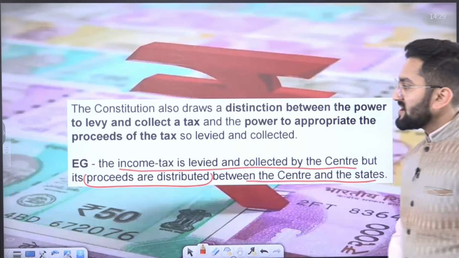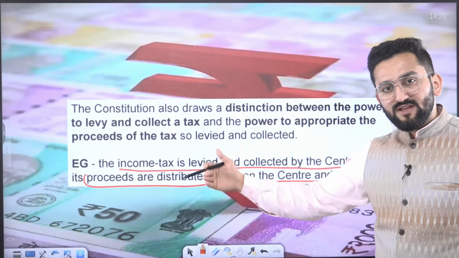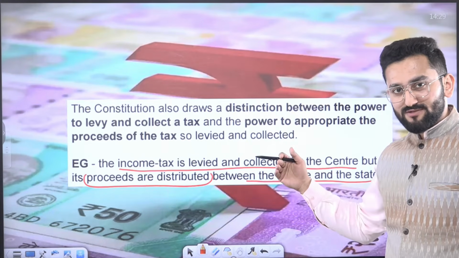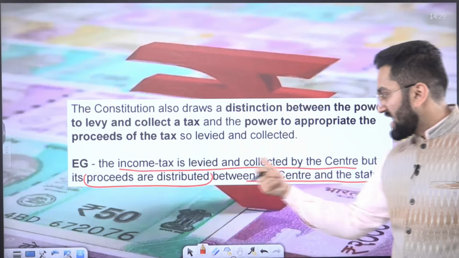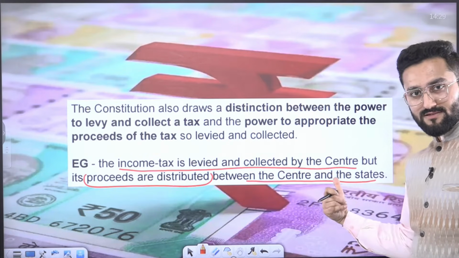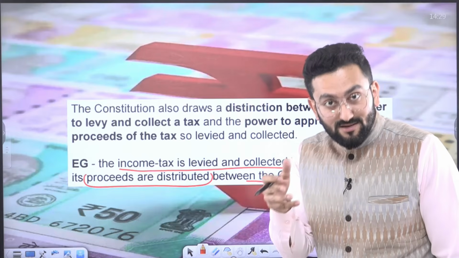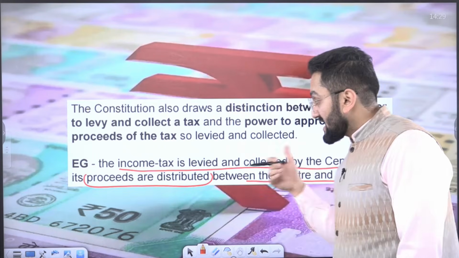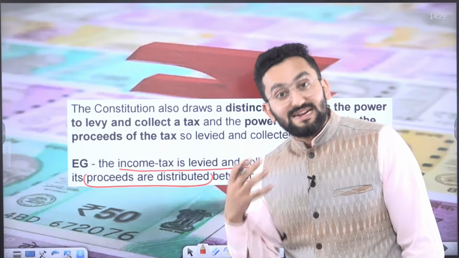Now, I have explained to you the difference between levying, collection and appropriation. For example, income tax. Income tax is levied and collected by the center. Levied by the center, because the example is budget, our union budget. Collected by the center, because we have an income tax department which comes under the central government.